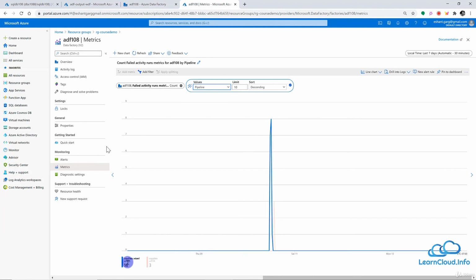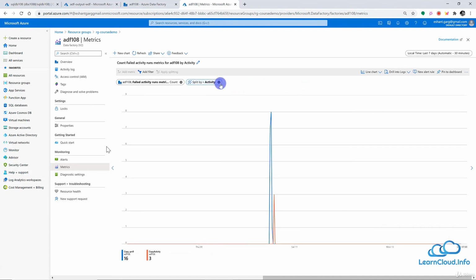So for example, I have two pipelines here. We have copy data and we have copy data wizard, let's say. And for both of these pipelines, I can see separate lines. The red one is for copy data and the blue one is for copy data wizard. So basically I can split the graph into different lines based on whatever dimension I choose here.